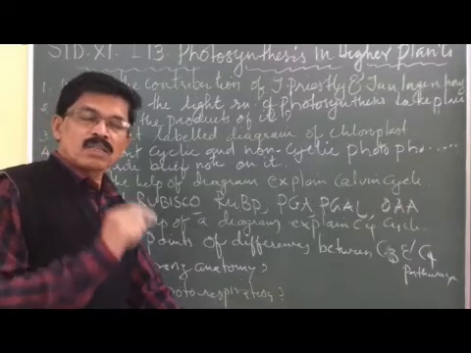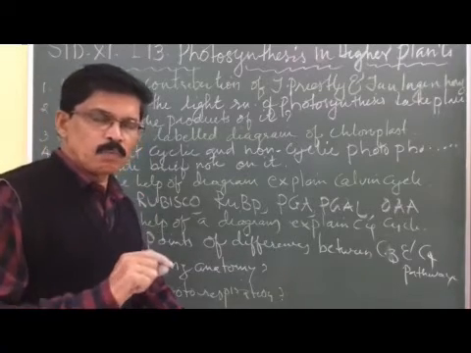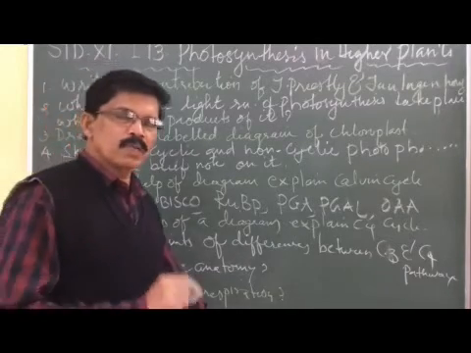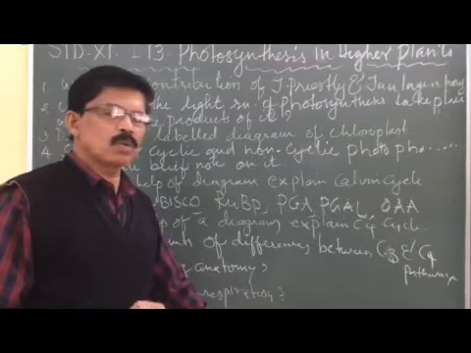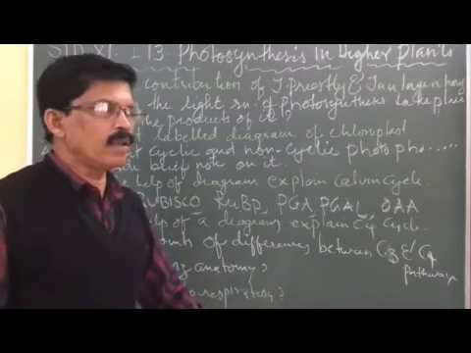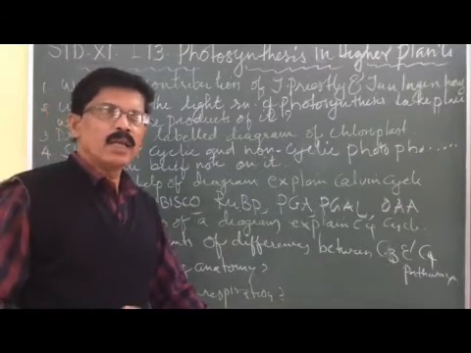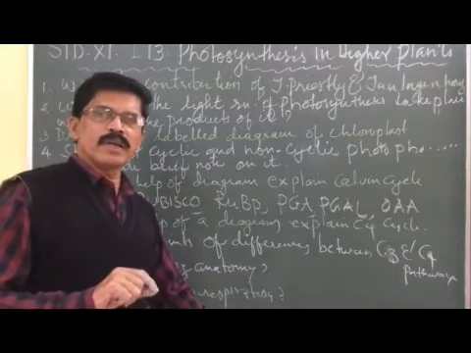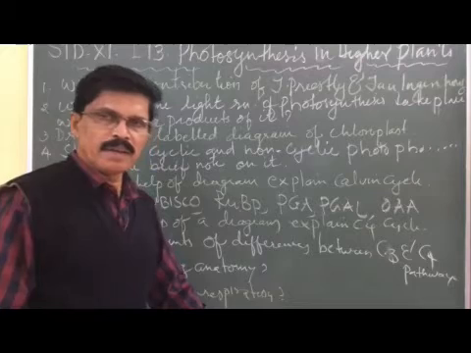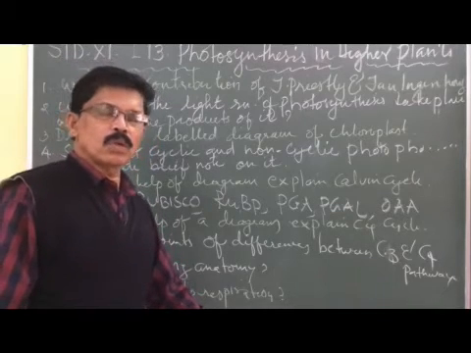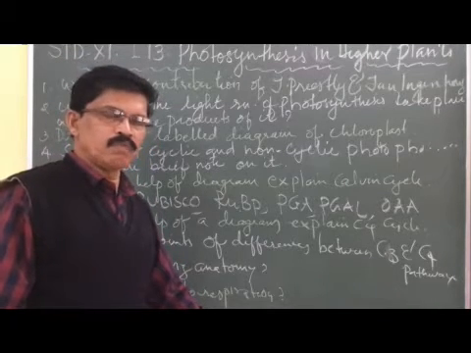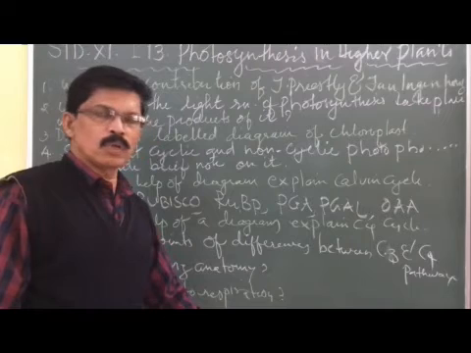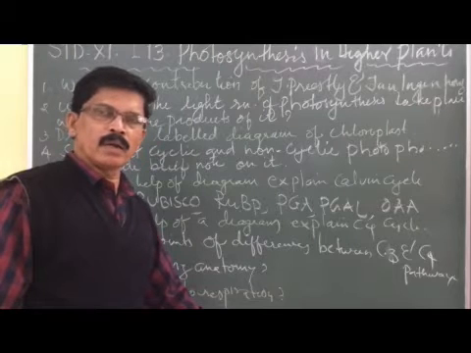The hydrogen atoms or protons formed by the splitting of water also reach NADP, and NADP plus hydrogen plus electrons gets reduced into NADPH2. So this is one of the most important energy storing products of the light reaction.